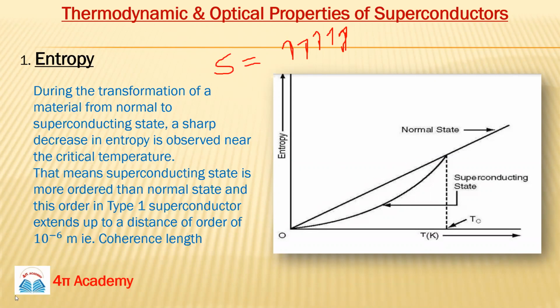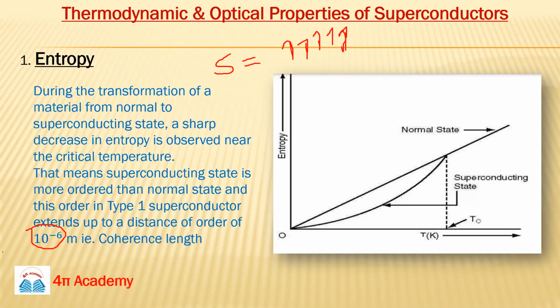In type 1 superconductors, the order refers to the distance up to which this order remains. It is nearly 10 to the power minus 6 meters in type 1 superconductors.